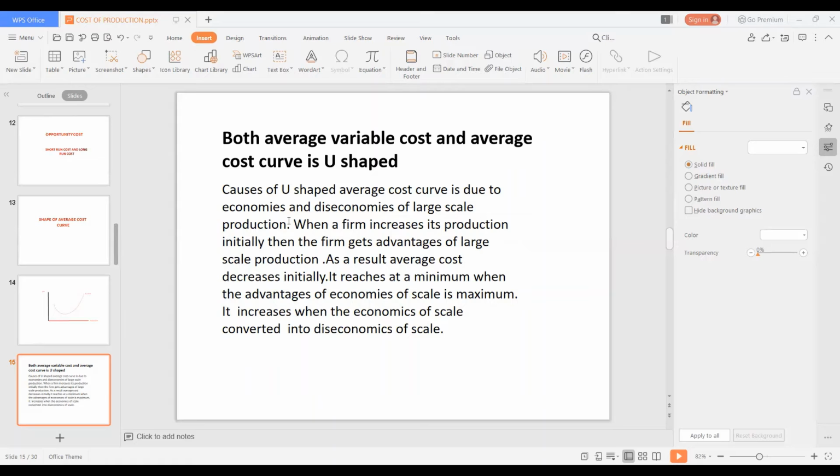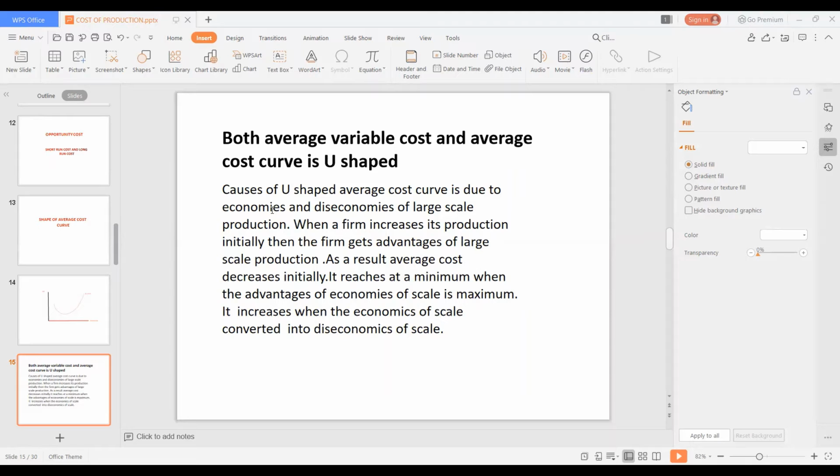If the number of variable inputs goes on increasing, then the firm will face a reduction in the cost.